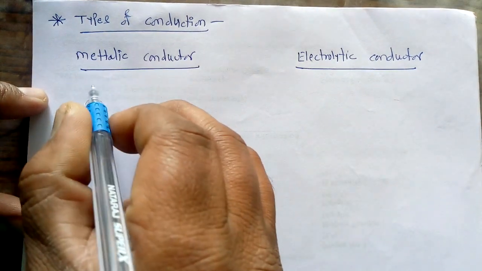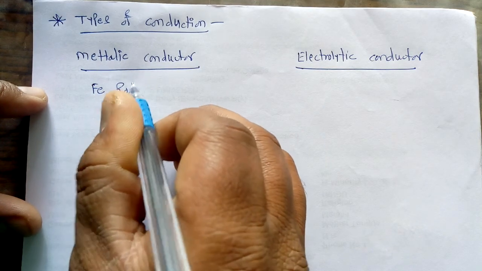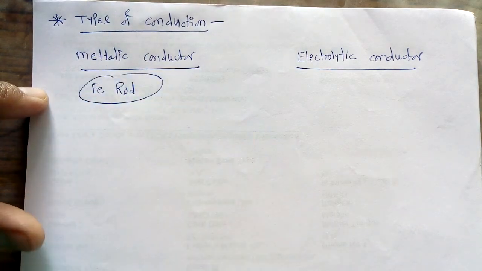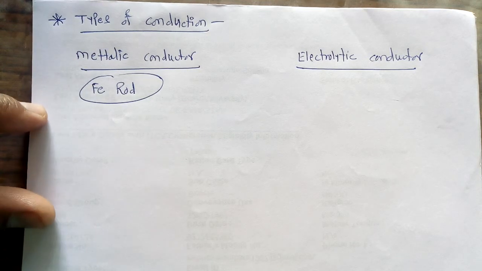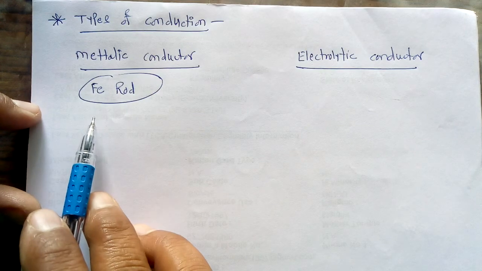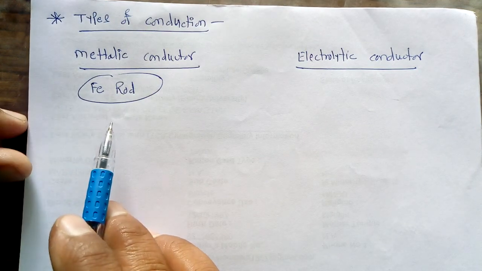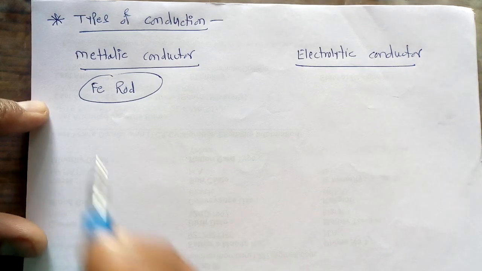Suppose we have an iron rod, and we want to study the conductivity phenomena with this iron rod. We take an actual rod of the metal iron, and suppose we apply heat from one end.